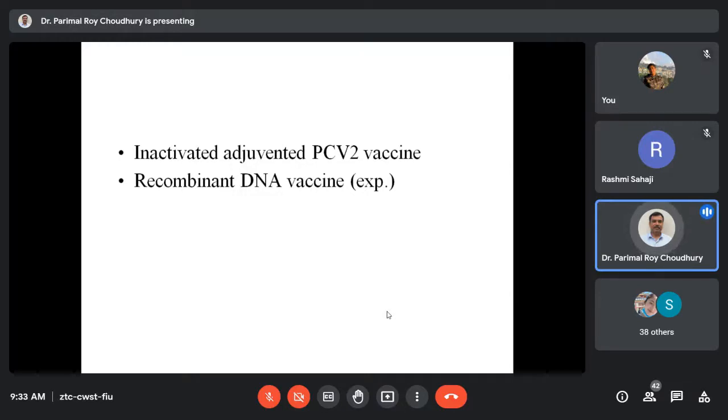It is totally inactivated, without any genetic information. They mix it with a suitable adjuvant, and they claim that this can give very good protection against these circoviruses, a single-shot vaccine. They even suggest that if a whole flock of animals is positive, we can still administer this vaccine, and that vaccine is available. It is a VLP-based vaccine in Northeast India, as I know.